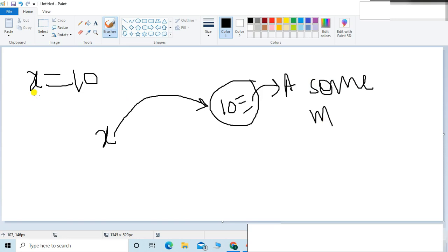So x is equal to 10 means x is a variable which is pointing towards some memory location which contains the value 10. That thing is called an object, friends.